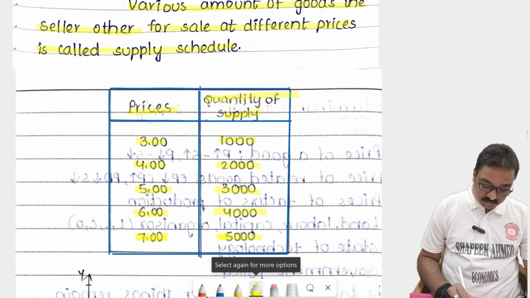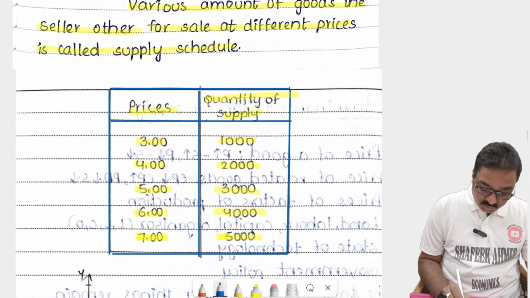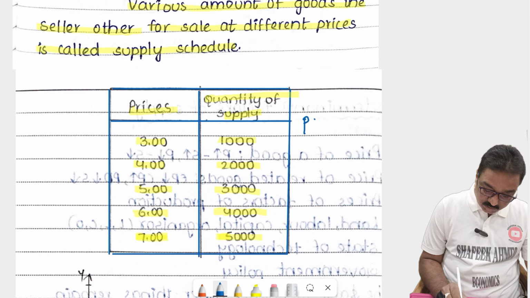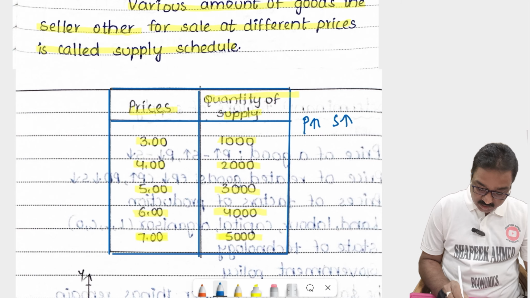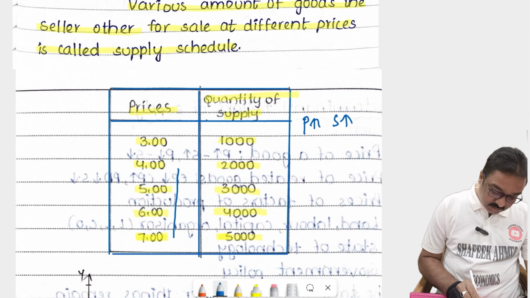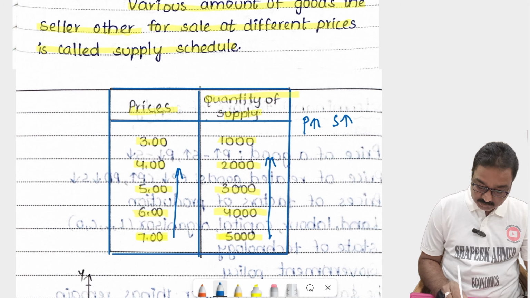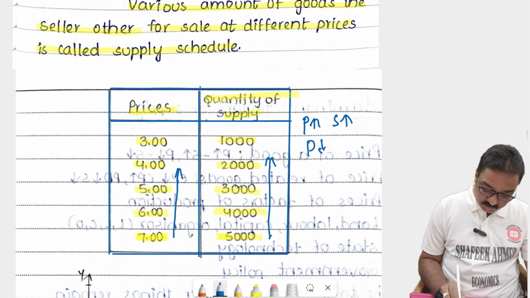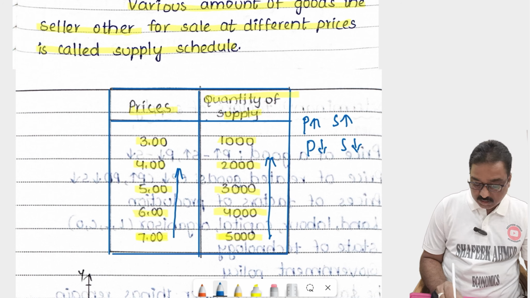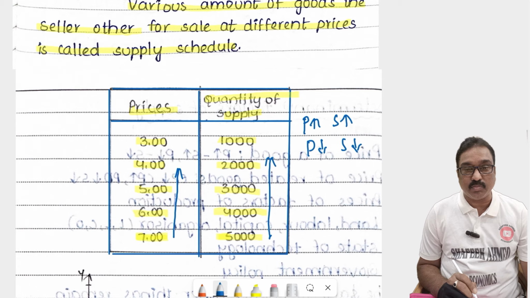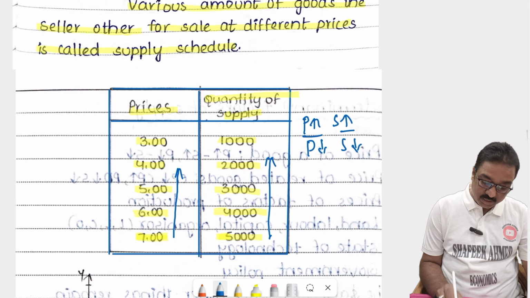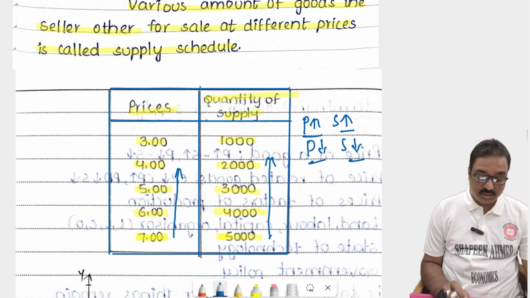Here, listen, when the price increases, their supply also increases, and when the price decreases, their supply also decreases. This is called the law of supply. When the price increases, supply increases. When the price decreases, supply also decreases. This is called the supply schedule.